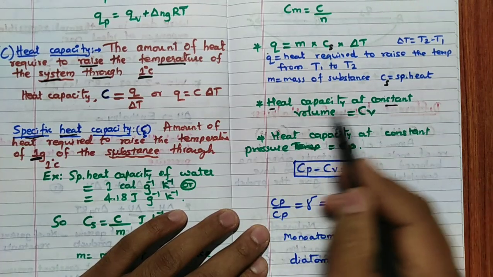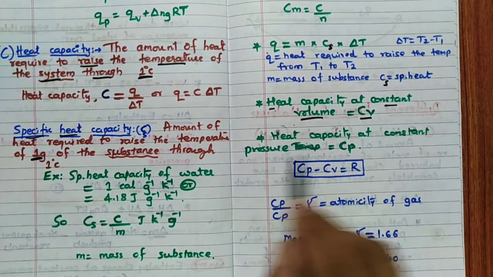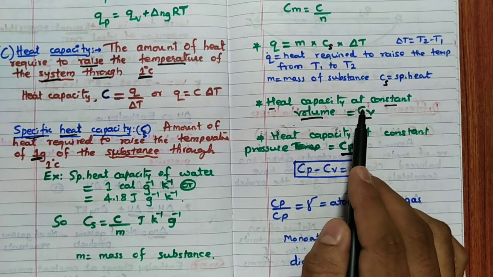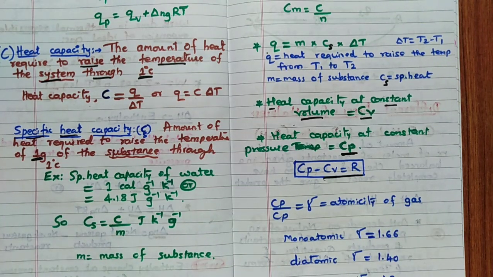Then, very important these 2 points. Heat capacity at constant volume we call it as Cv. Heat capacity at constant pressure is called as Cp. Which is constant we have written along with C. That's all. So Cp minus Cv is equal to R. Derivation I will not explain in detail. That is for theory exam we will explain. But here remember Cp minus Cv is equal to R, gas constant R.